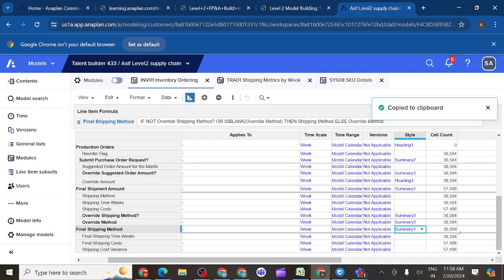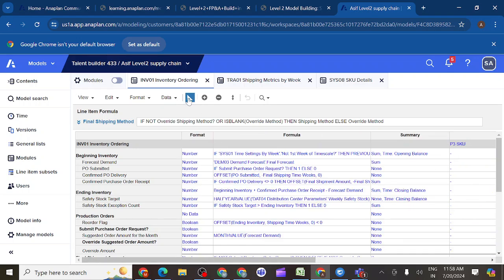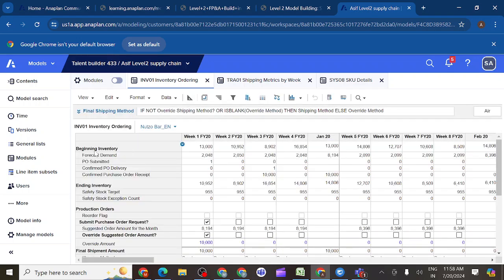Why we are doing this is so that we can identify each and every line item easily. It looks like one heading for each table: beginning inventory, opening stock, and the different products we have for demand. If you raise a submit purchase order request, you will get the PO submitted, then confirm PO delivery. If you select any one week, you will receive the products after two weeks, so you will get the confirm purchase order receipt here. Like this, you will get the ending inventory, the ending balance you have.